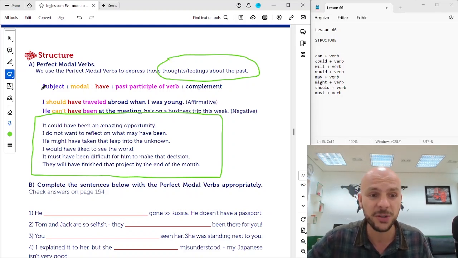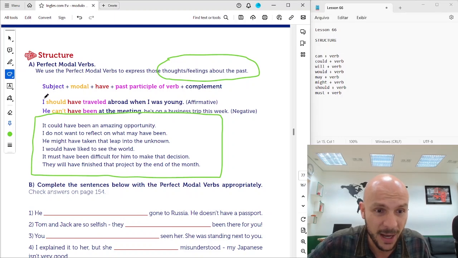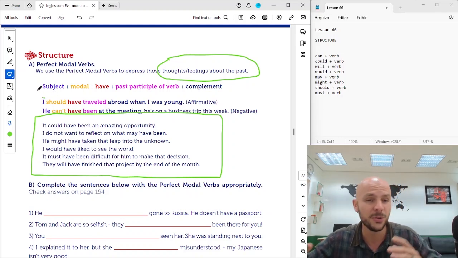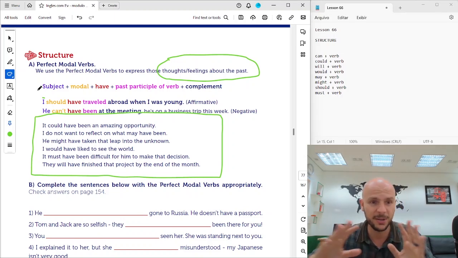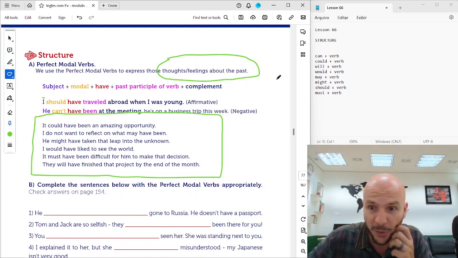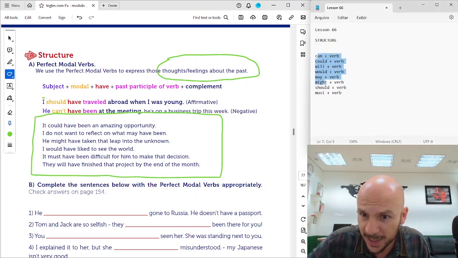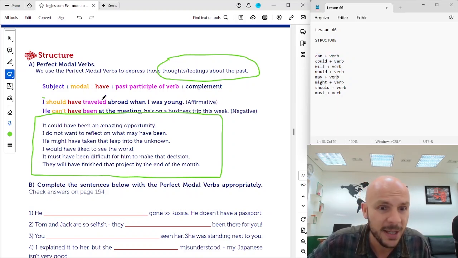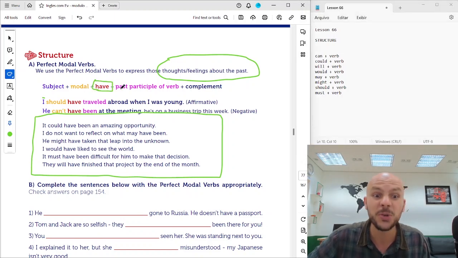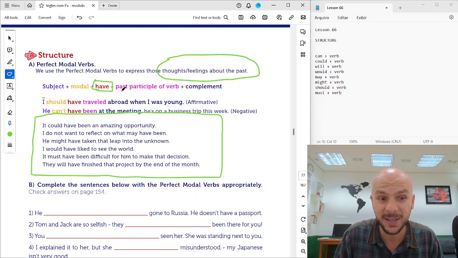And here we have the structure. We have the subject: I, he, you, John, Maria, my son, my friends. Doesn't matter. Subject. Then we have a modal verb, one from this list here. But before we write the main verb of the sentence, we need to use have, to talk about the past.